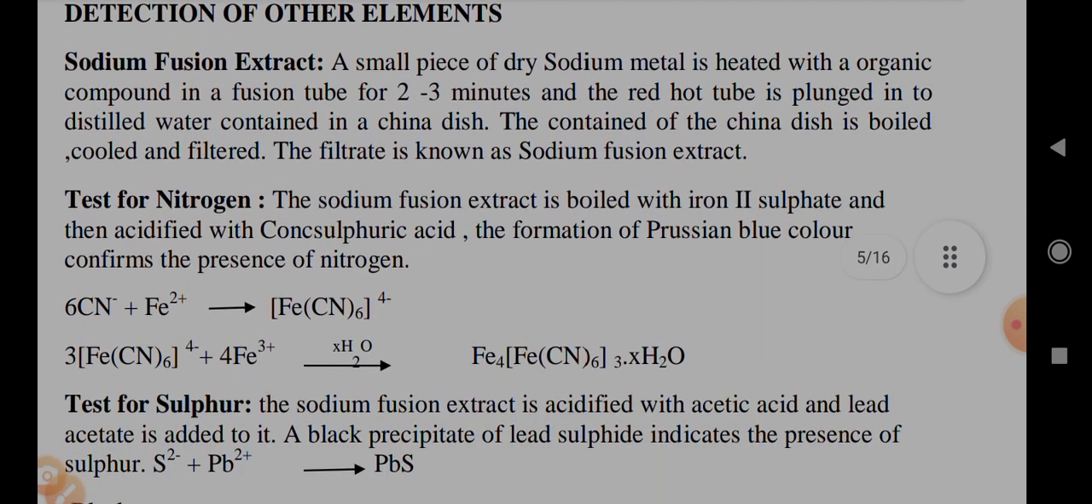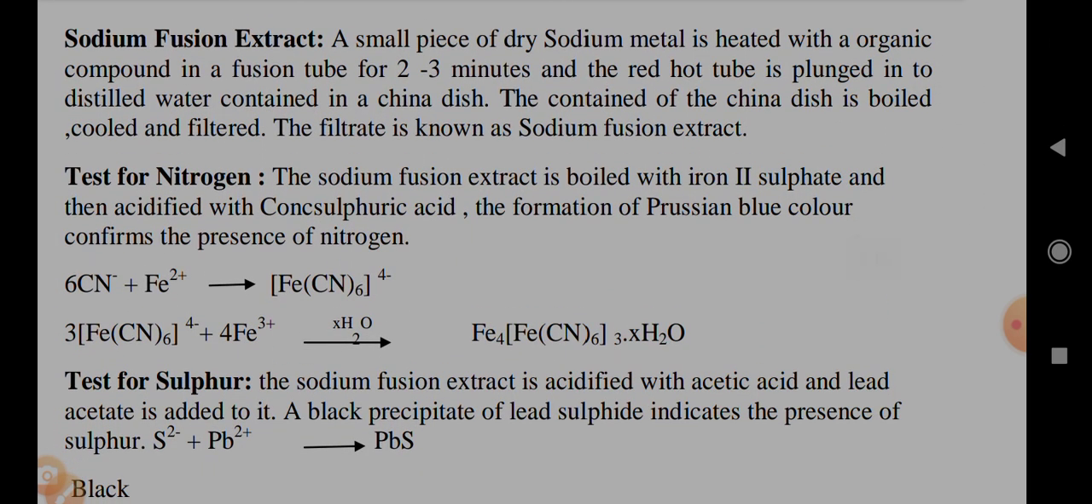Detection of other elements. Sodium fusion extract. A small piece of dry sodium metal is heated with an organic compound in a fusion tube for 2-3 minutes, and the red hot tube is plunged into distilled water contained in a china dish. The contents of the china dish are boiled, cooled, and filtered. The filtrate is known as sodium fusion extract. Test for nitrogen. Sodium fusion extract is boiled with iron(II) sulfate and then acidified with conc. sulfuric acid. The formation of Prussian blue color confirms the presence of nitrogen.